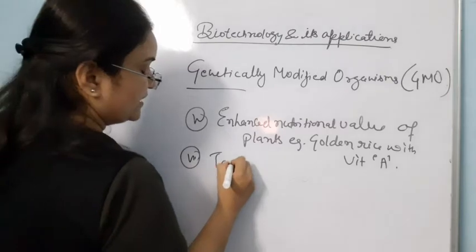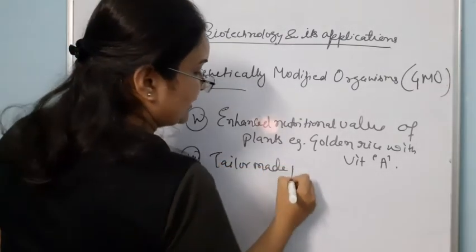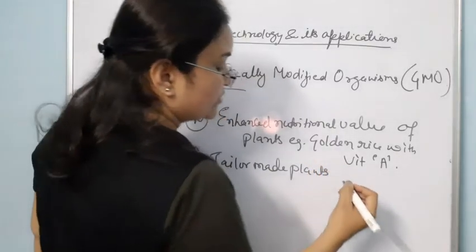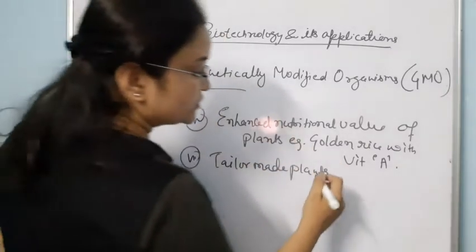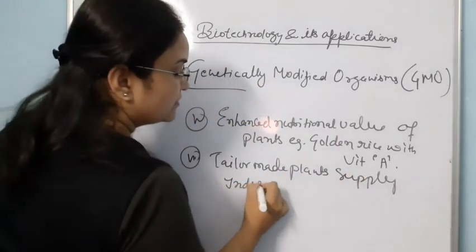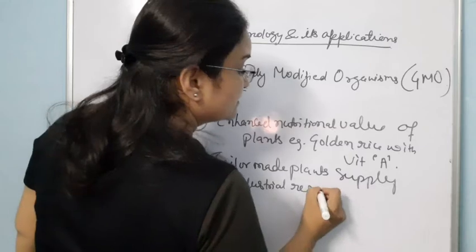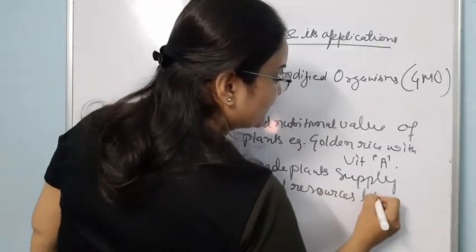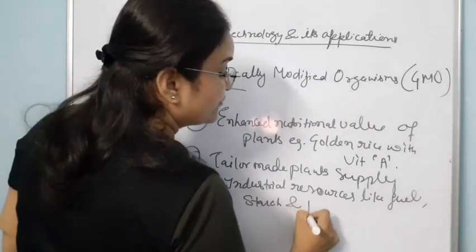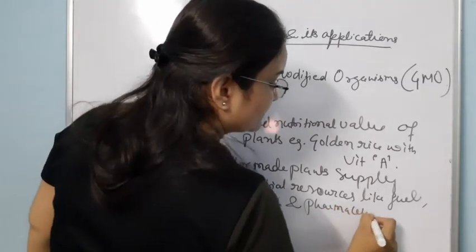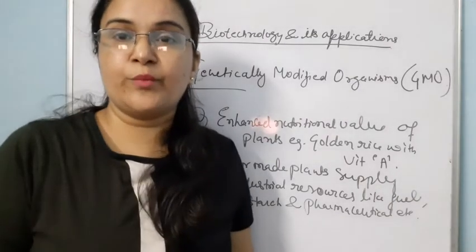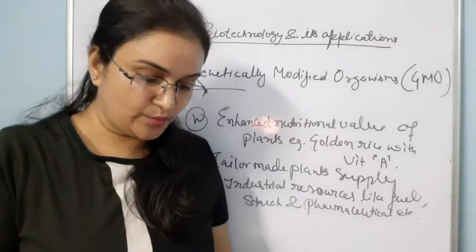So tailor-made plants could make it possible to supply industrial resources like fuel, starch and pharmaceuticals, etc. So these could be possible by the use of genetic manipulation.